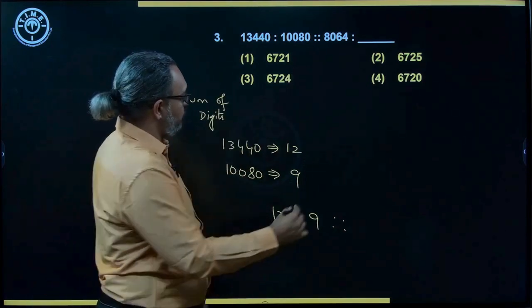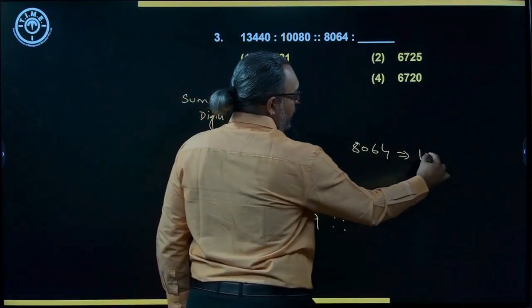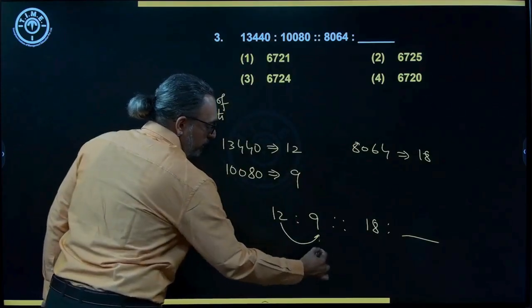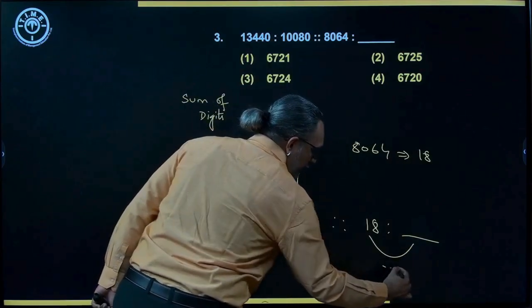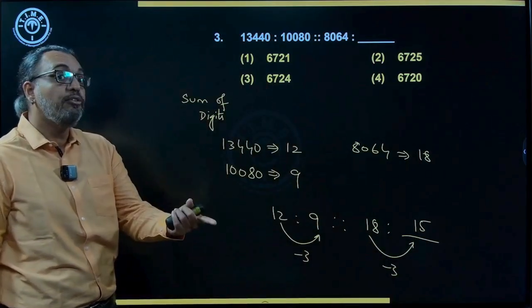Correct? Now same way if I take 8,064, by adding the digits, I am getting 18. So here you have 18, then what is the number? So from 12, it is minus 3. So from 18, you do minus 3. That means 15. I need to choose an option where sum of the digits is 15.